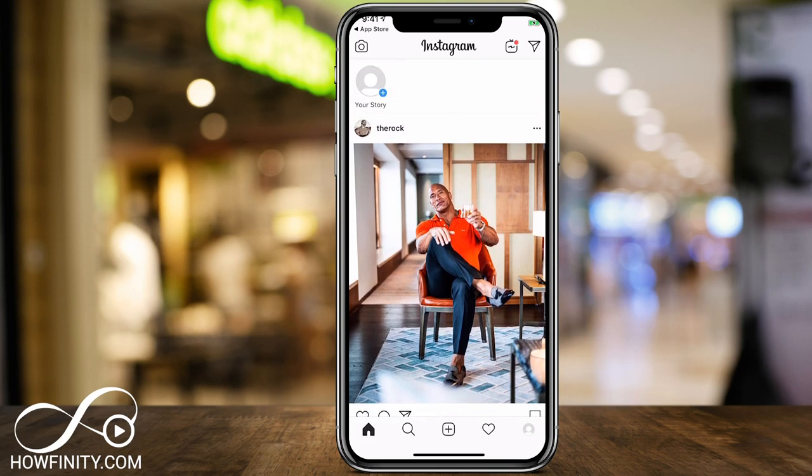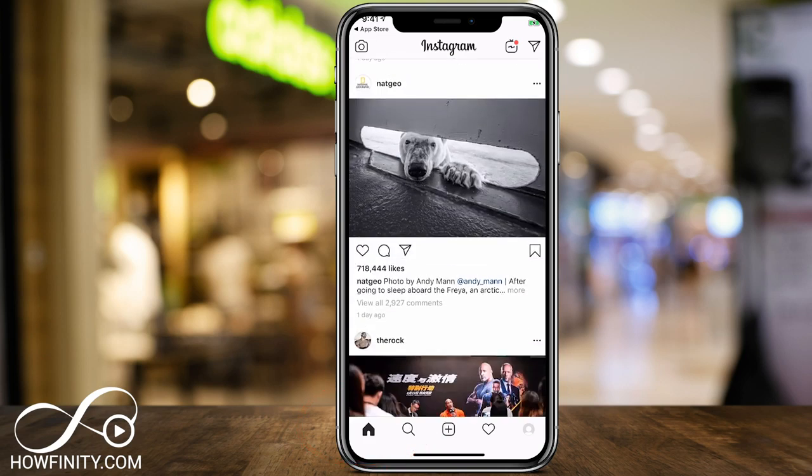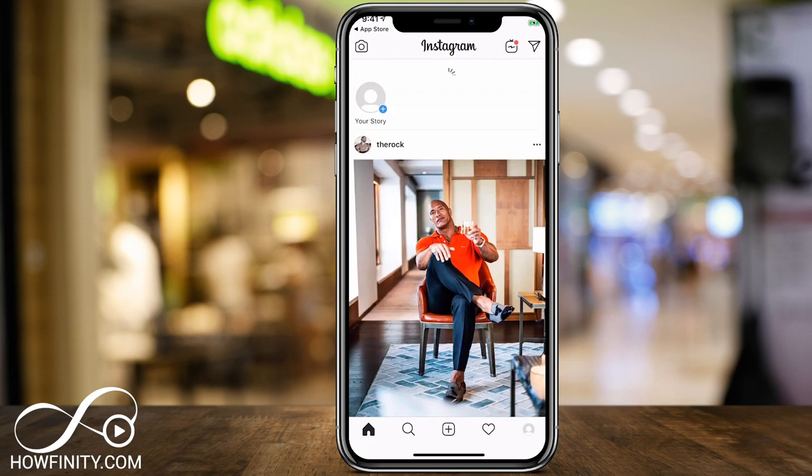Right now, let's worry about the Instagram feed, which was the original way of Instagram for the first 5 years or so. And right here on the app, I'm on the homepage. So on the homepage, I could basically scroll down, and if I'm following people, I could see their posts. So I followed Rock and Nat Geo. Let me go all the way back to the top. So it's just sliding up and down.